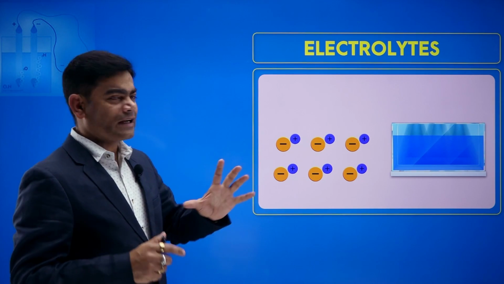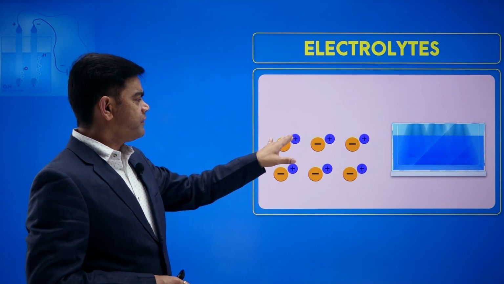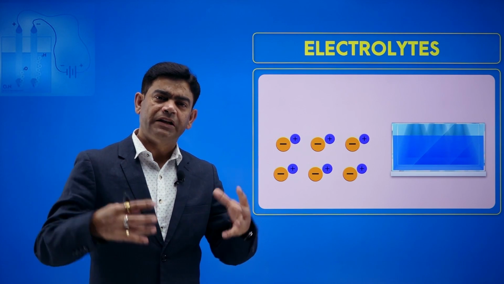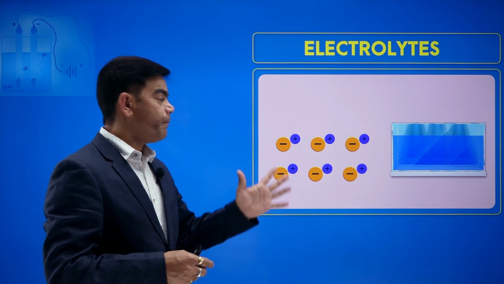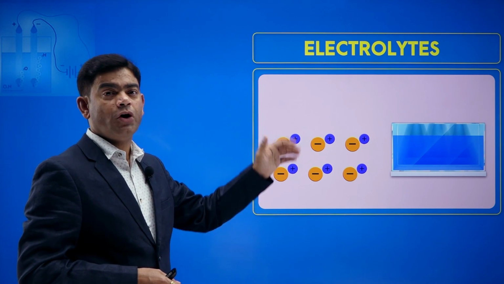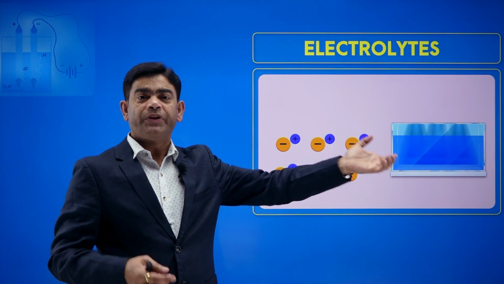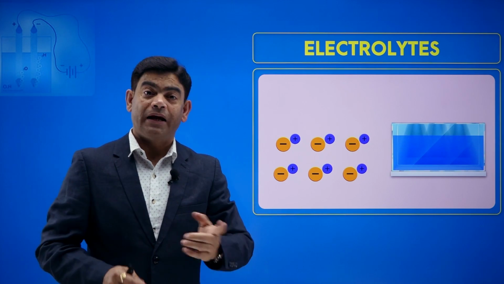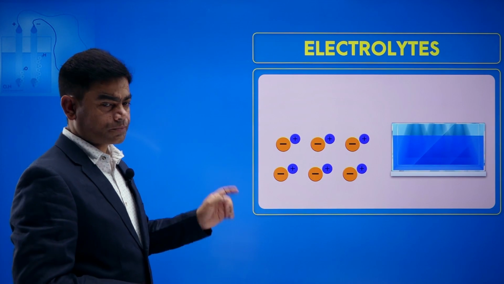Moving further, let's talk about electrolytes. Electrolytes are compounds which have positive and negative charges, but they are bound to each other. They are not separate. But if you pass current in their molten form, or if you add them in water and they dissociate, then I can call it an electrolyte. Let's check it out. What happens?